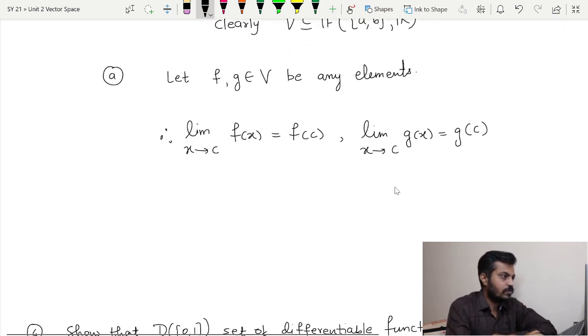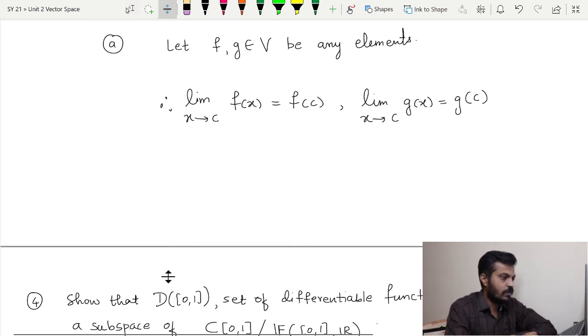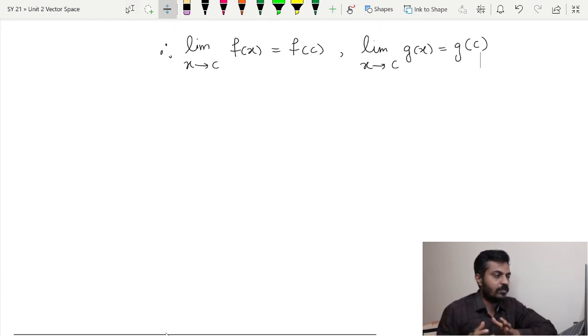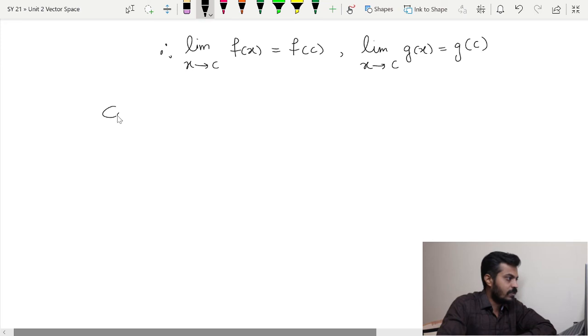Now in order to prove f plus g is continuous, we need to show that the limit of f plus g exists and it is nothing but (f plus g)(c). So what will I consider here?